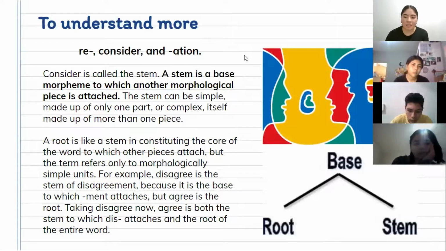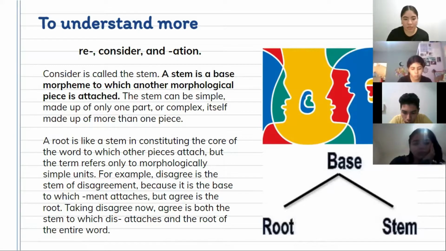To understand more, let's consider the word reconsideration. Consider is called the stem. A stem is a base morpheme to which another morphological piece is attached. The stem can be simple, made of only one part, or complex itself, made of more than one piece. A root is like a stem, in constituting the core of the word to which other pieces attach, but the term refers only to morphologically simple units.